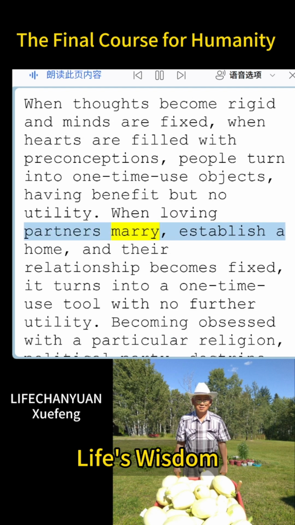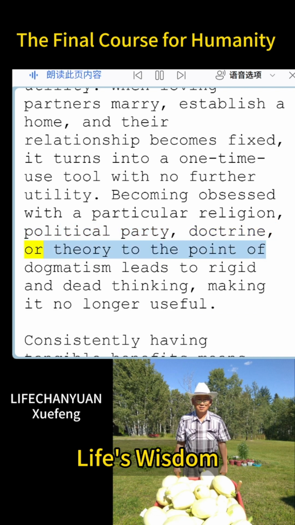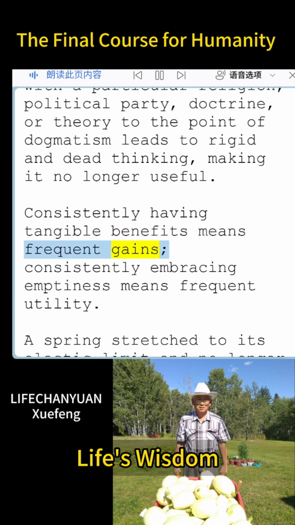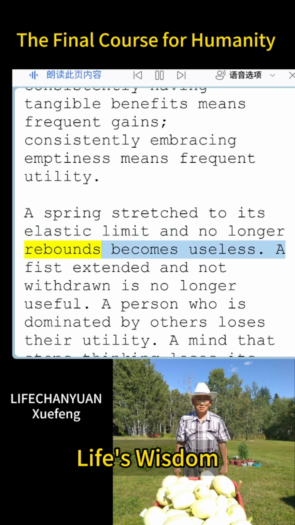When loving partners marry, establish a home, and their relationship becomes fixed, it turns into a one-time use tool with no further utility. Becoming obsessed with a particular religion, political party, doctrine, or theory to the point of dogmatism leads to rigid and dead thinking, making it no longer useful. Consistently having tangible benefits means frequent gains, consistently embracing emptiness means frequent utility. A spring stretched to its elastic limit and no longer rebounds becomes useless. A fist extended and not withdrawn is no longer useful.